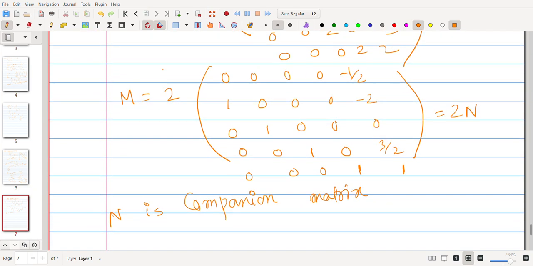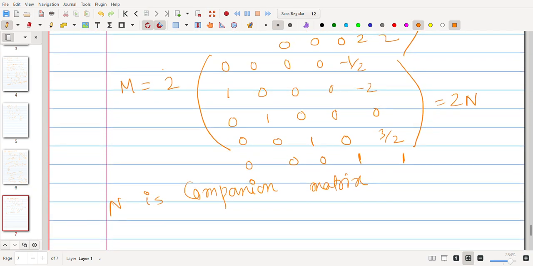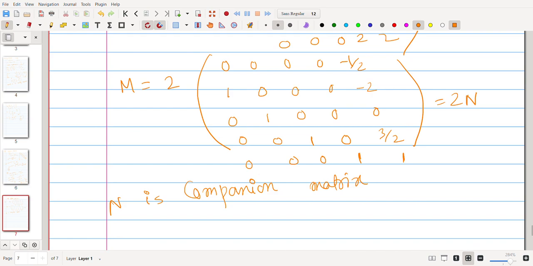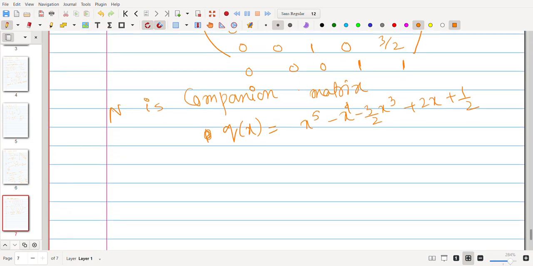Then what is the characteristic polynomial of this companion matrix? Say we write it as q(x). It's basically a 5 cross 5 matrix, right? x to the power 5 minus x^4 minus 3 by 2 x^3 plus 2x plus half. Right? This is the companion matrix.